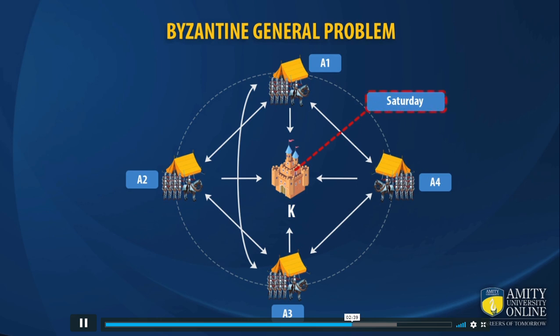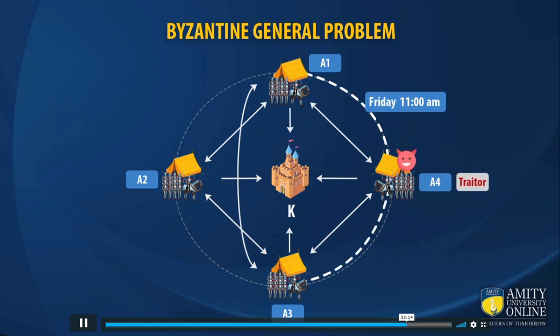So there can be a situation in which A1, A2, A3 and A4 do not have the same information. In the situation in which not all 4 nodes have the same information, they are not going to win this battle. So the Byzantine general problem is a problem in a distributed network in which all 4 nodes should have the same information at the same point in time, and all 4 should trust each other as well. You can also see that if A1 has said we are going to attack on Friday, but A4 is faulty and transmits to A3 that the attack is on Saturday, then we can assume that A4 is faulty.